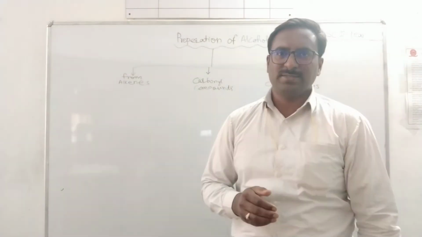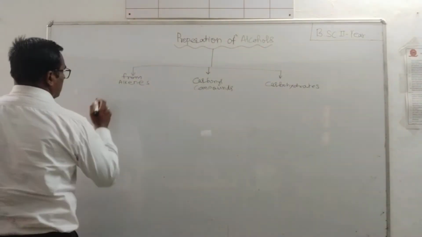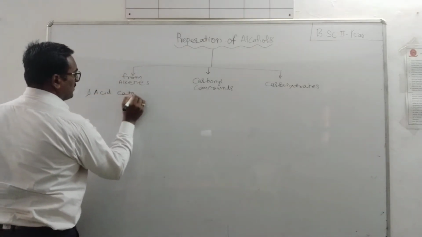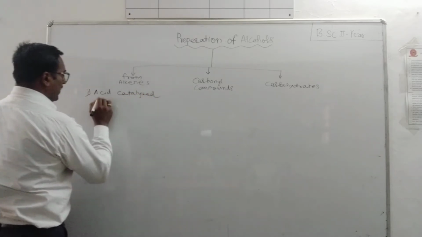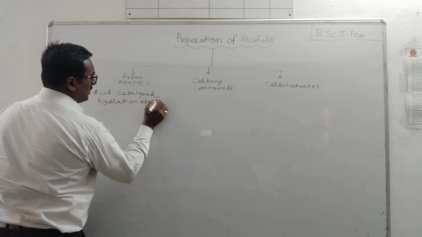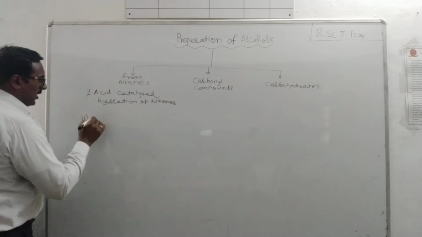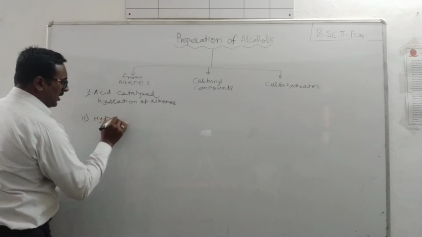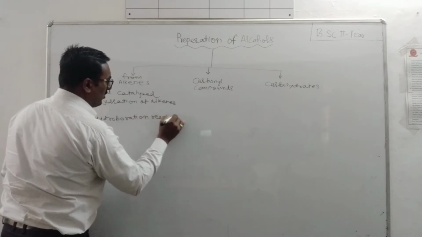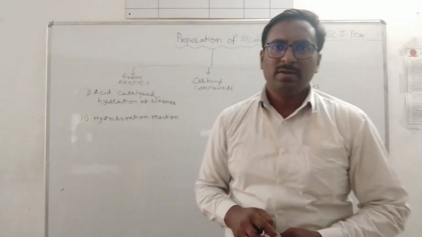Acid catalyzed hydration of alkene first, and second, hydroboration reaction.